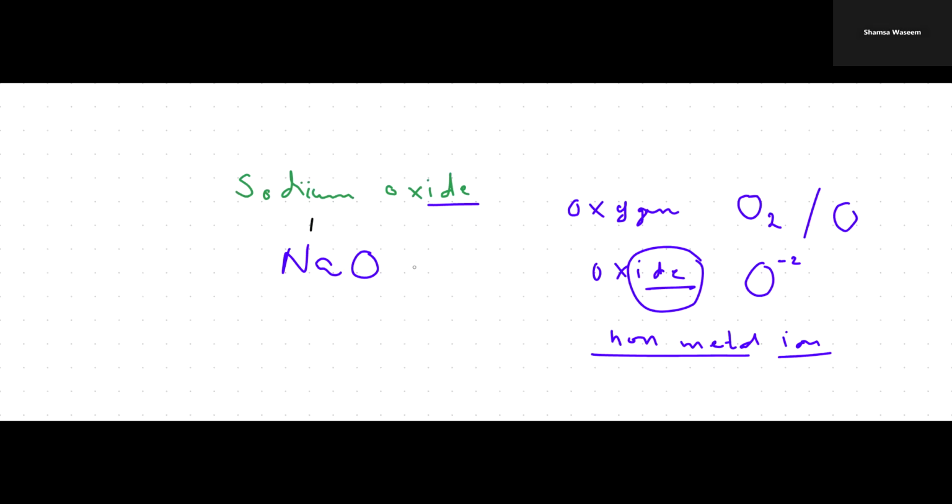Then what you have to do, you have to cross multiply these, right? So the formula of sodium oxide will be Na2O. Okay, I hope it is clear. Similarly, if I ask you what is the formula of magnesium chloride? Again, you will be writing the symbols of these elements and then you're going to cross multiply.